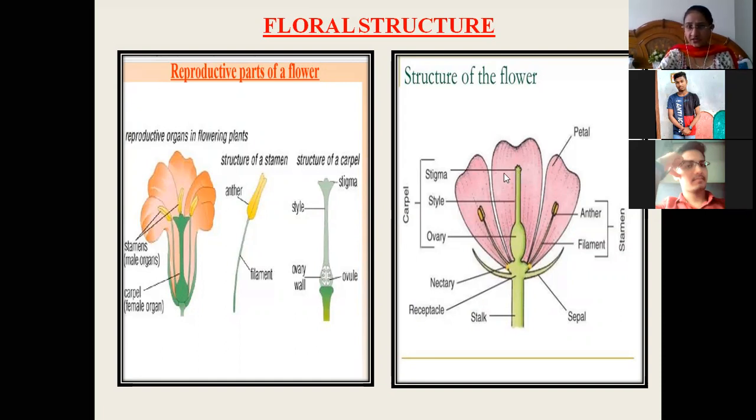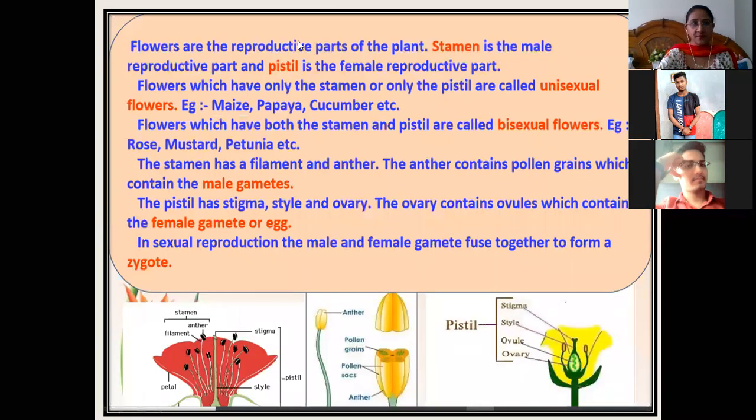So carpel has three structures, that is style, stigma and ovary, whereas anthers and filaments together are called stamens, and this one is called petals. Petals are the main portion, the red or pink colored parts you see in the flower. Now we will study in detail.